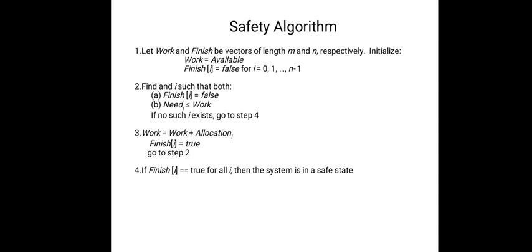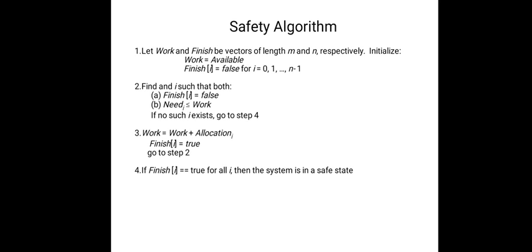Next, we have the resource request algorithm. Let Request be the request vector for process Pi, and if Request[j] equals k, then process Pi wants k instances of resource type Rj. When a request is made, the following actions are taken. If Request[i] is less than or equal to Need[i], go to step 2. Otherwise, raise an error condition since the process has exceeded its maximum claim. If Request[i] is less than or equal to Available, go to step 3. Otherwise, Pi must wait.